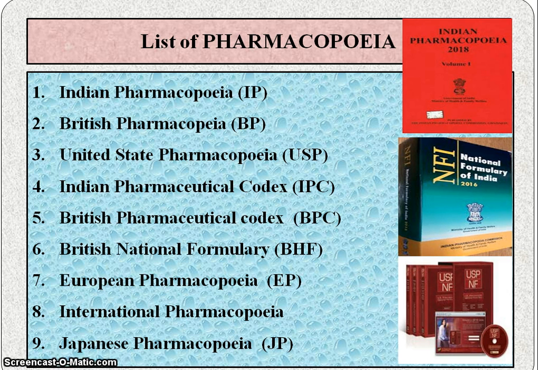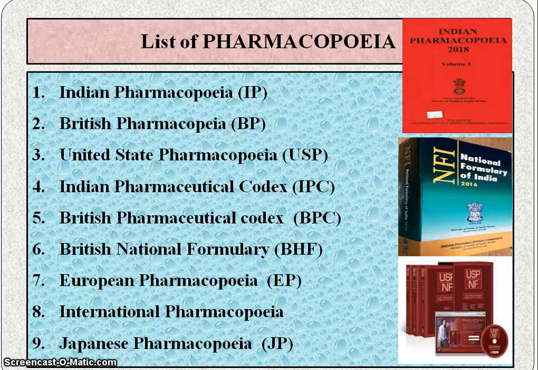Then the next one is a list of pharmacopoeias. There are different pharmacopoeias which are published by the respective government of that respective country. So let's start with the first example. First is the Indian Pharmacopoeia, that is IP, which is published by the Indian government. The next one is the British Pharmacopoeia, that is BP. The next one is the United States Pharmacopoeia, USP.